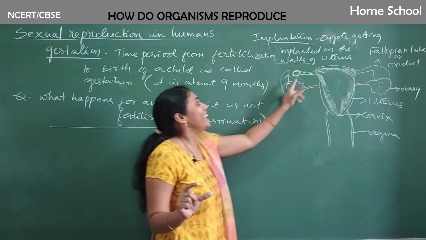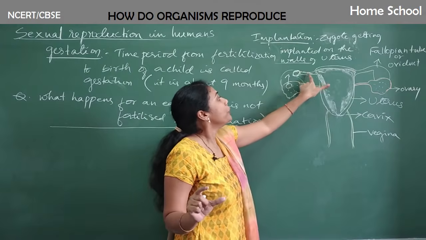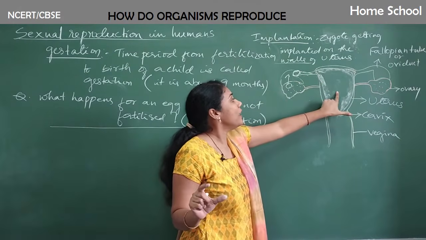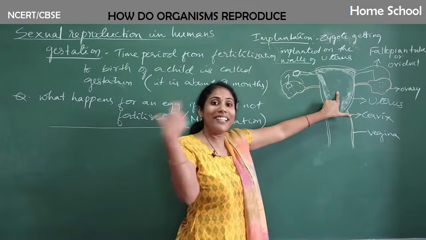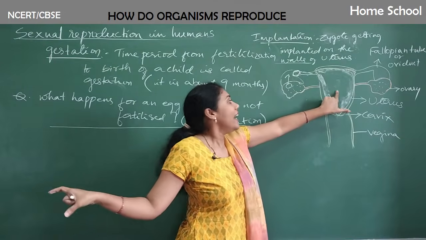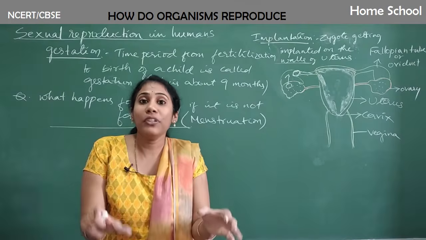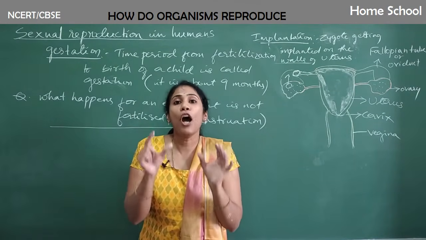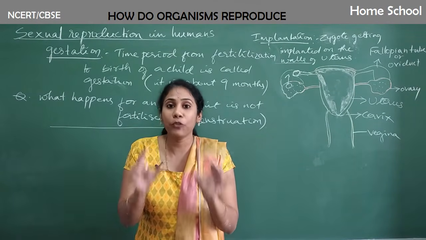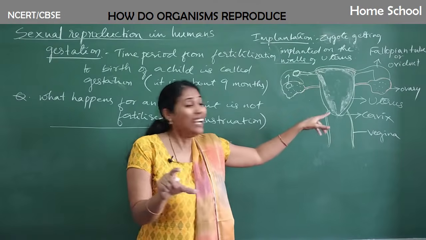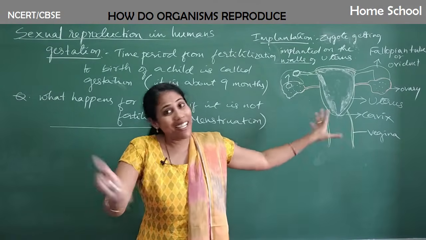If an egg doesn't meet a sperm, the egg travels to the uterus, there it dies, it degenerates, and the wall of the uterus will break down and come out in the form of blood and mucus, along with the degenerated egg.